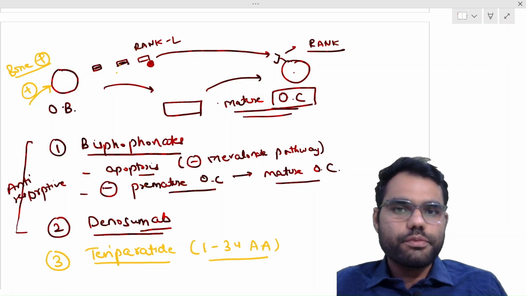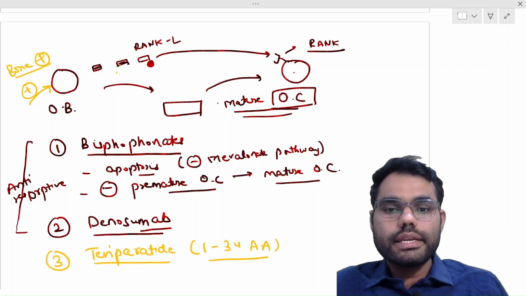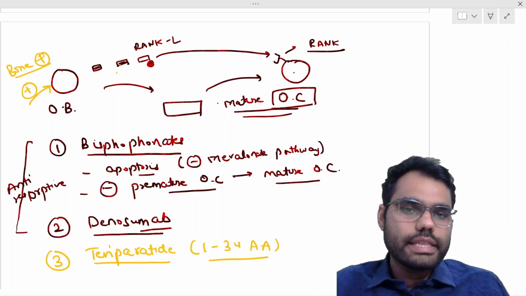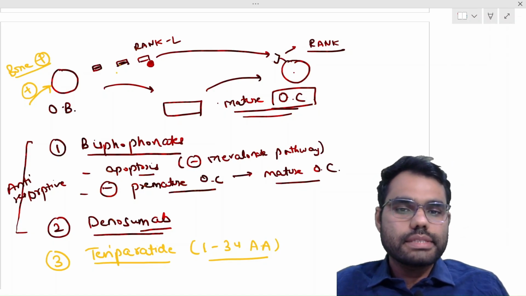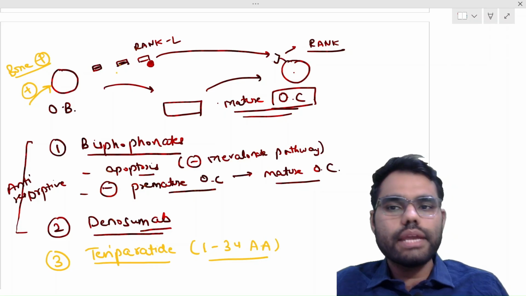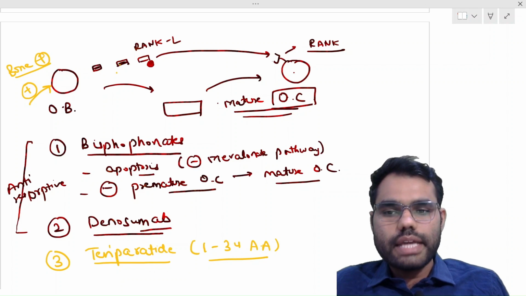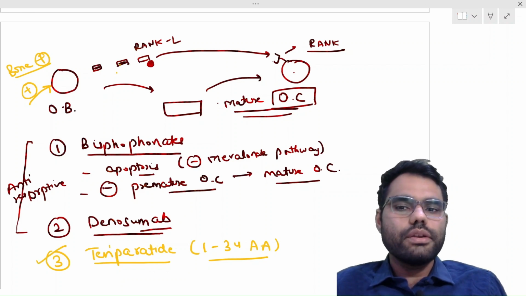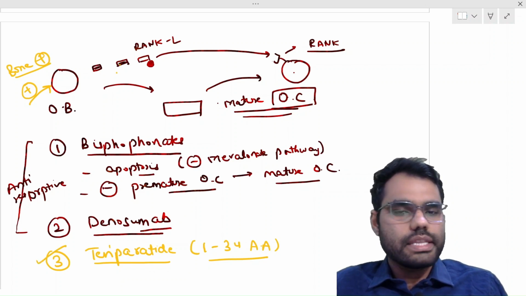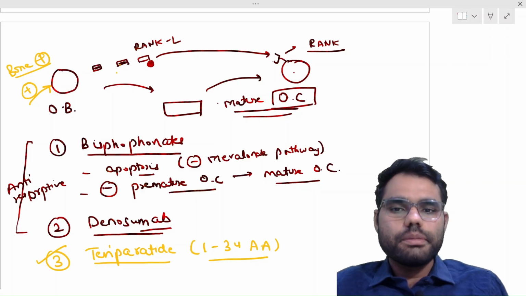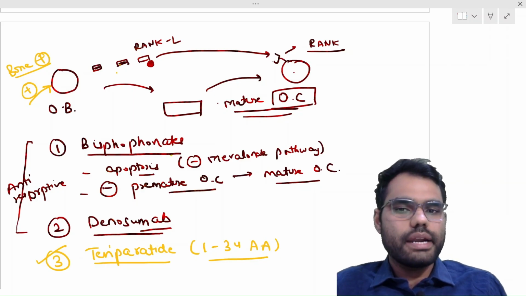Parathyroid hormone consists of 84 amino acids, but it causes stimulation of osteoclasts and therefore causes bone resorption. But this 34 amino acid molecule only and only stimulates osteoblasts and therefore just promotes bone formation. So teriparatide is one drug that we can use in osteoporosis. So this is the mechanism of the three major drugs which we can use: bisphosphonates, denosumab and teriparatide.